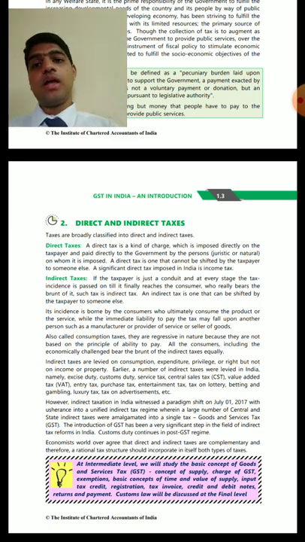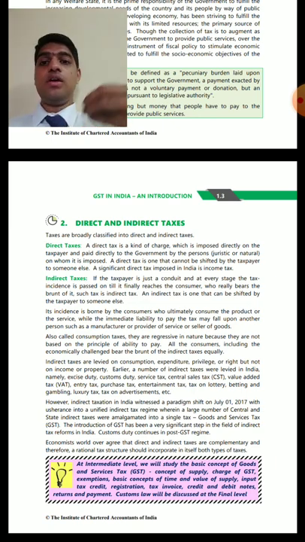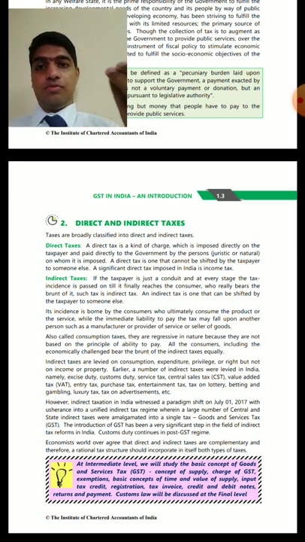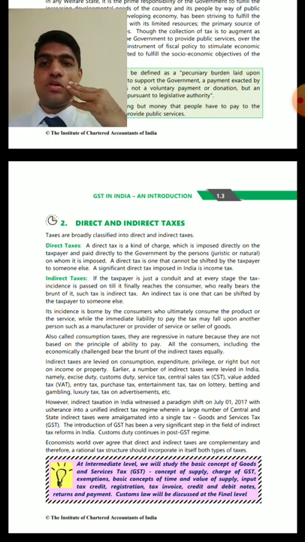Direct taxation is on the one who is liable to pay. Since I earn income, I am liable to pay tax. That is direct taxation. Direct taxation can be on income earned from salary, income from house property, income from business or profession that a person undertakes, capital gains that a person earns, and also dividends, etc.